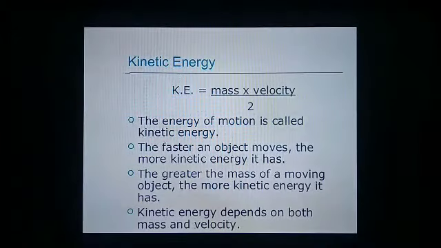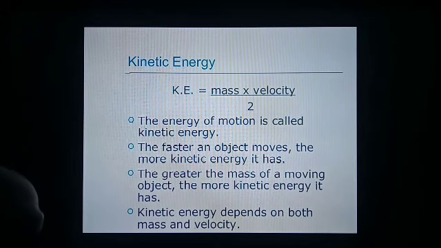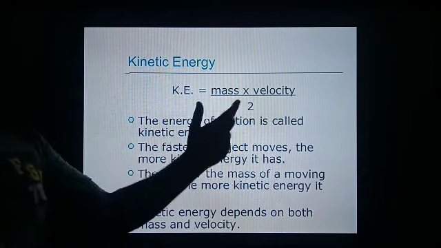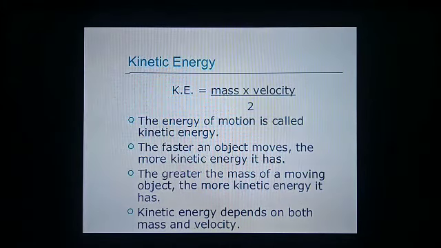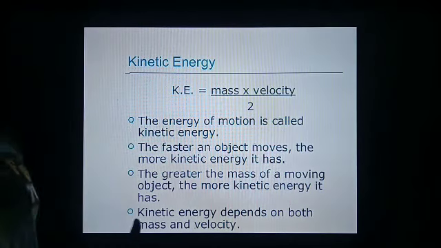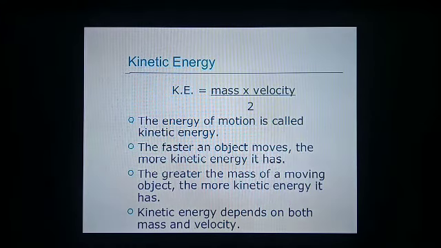Next is kinetic energy. The energy possessed by a body due to its motion is known as kinetic energy. We must have studied that kinetic energy has the formula half mass into square of velocity; the velocity must be squared. So these are all the kinds of energy.